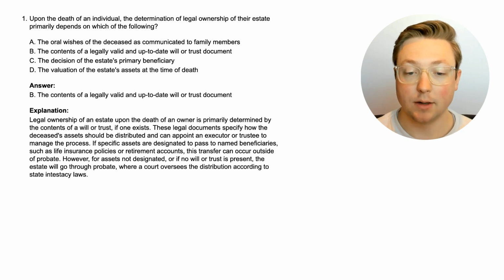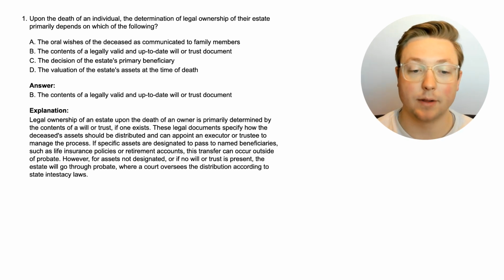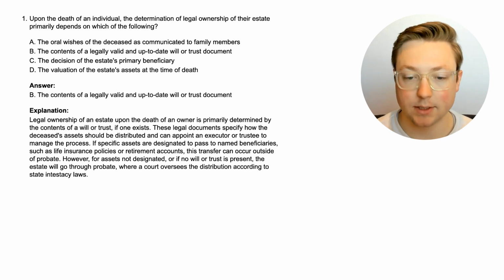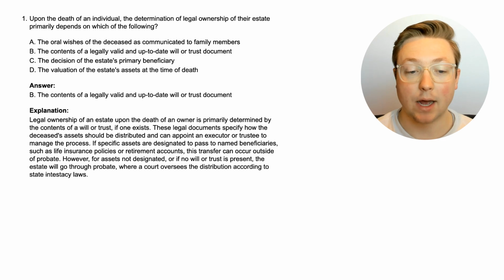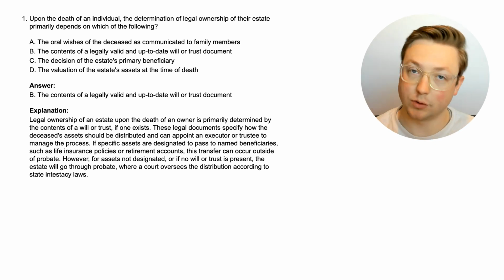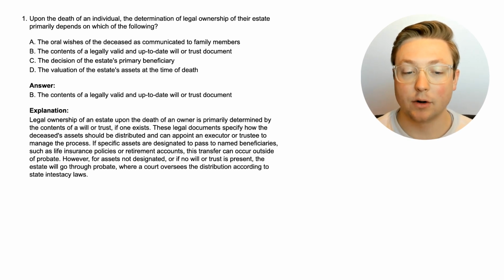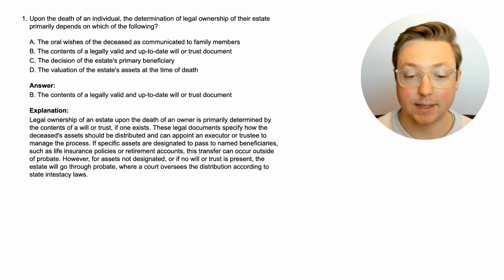Legal ownership of an estate upon the death of an owner is primarily determined by the contents of a will or trust if one exists. These legal documents specify how the deceased's assets should be distributed and can appoint an executor or trustee to manage the process. If specific assets are designated to pass to named beneficiaries, such as life insurance policies or retirement accounts, and we'll talk about that in a little bit, this transfer can occur outside of probate. However, for assets not designated, or if no will or trust is present, the estate will go through probate, and again, we'll talk about probate as well, where a court oversees the distribution according to state intestacy laws.